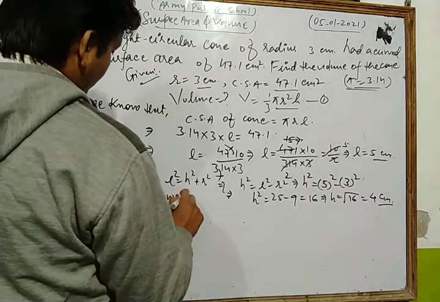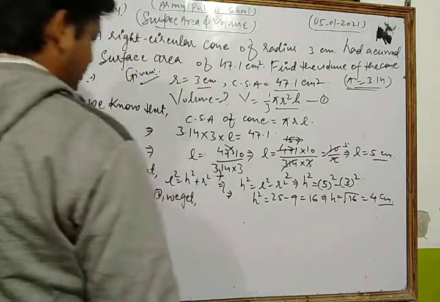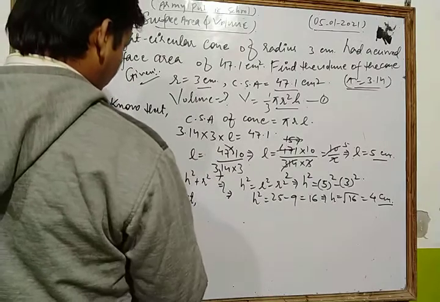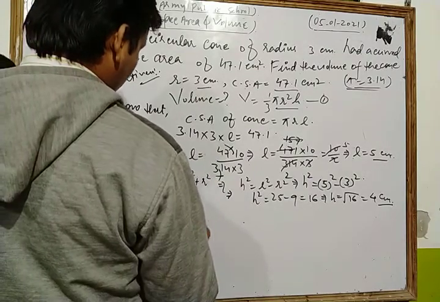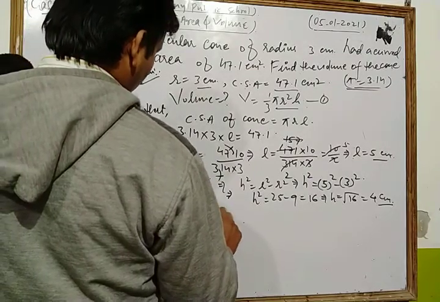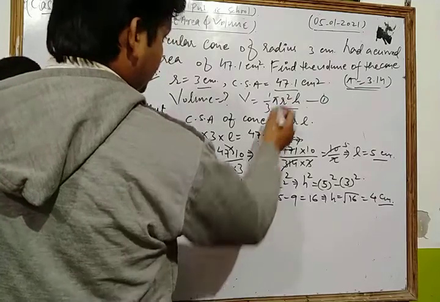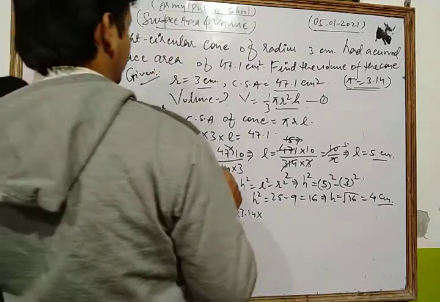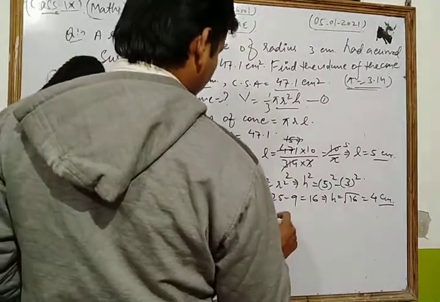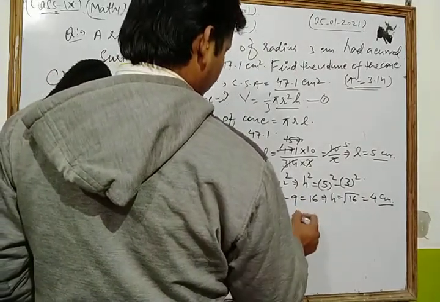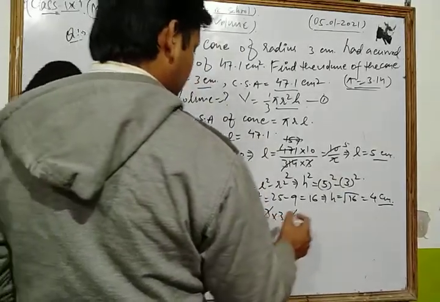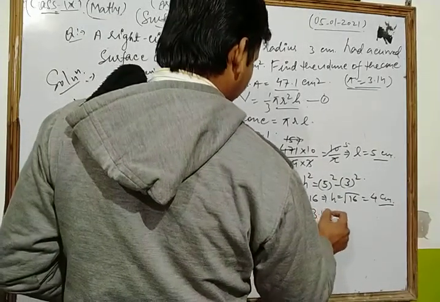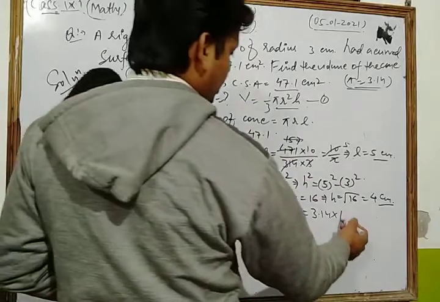From equation 1 we get what? Volume of cone is 1 upon 3 into pi. The value of pi is 3.14. R square, R is what? 3. So 3 into the value of H is what? 4. So 3 cancel to each other. So we get what? 3.14 into 4 3 is a 12.